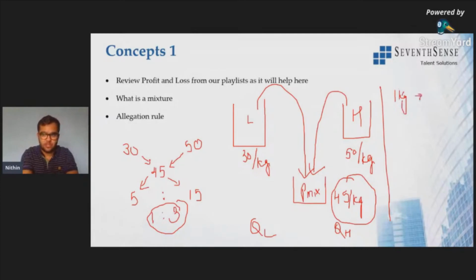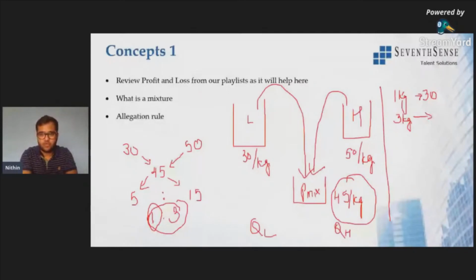So it becomes 30 rupees, right? Per kg it is 30, so lower quality is 1 unit. I'm just assuming 1 unit as 1 kilo. Now higher quality will be 50 per kg. This is with 3 units, right? 3 units is nothing but 3 kg. So what will be the total price? If I'm mixing 3 units, which is 3 kgs, it will be 50 into 3, which is 150, right?